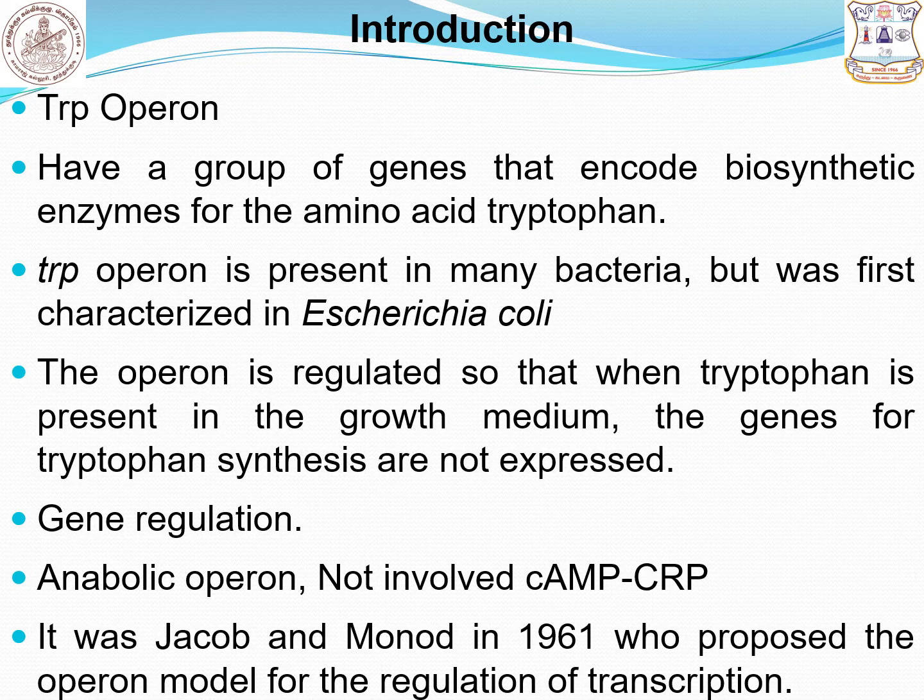That is why I am using the word catabolic operon. In a catabolic operon, one of the important positive regulators is the cyclic AMP CRP protein. These types of proteins are not involved in the regulation of tryptophan operon. It was first discovered by Jacob and Monod in the year 1961.